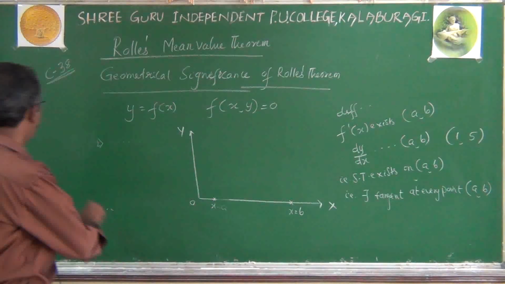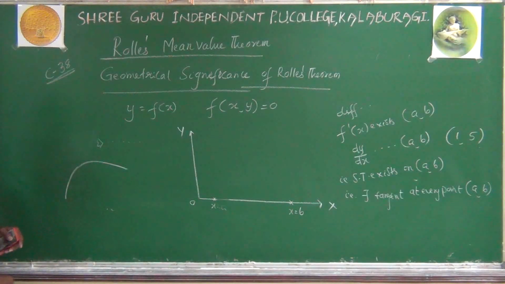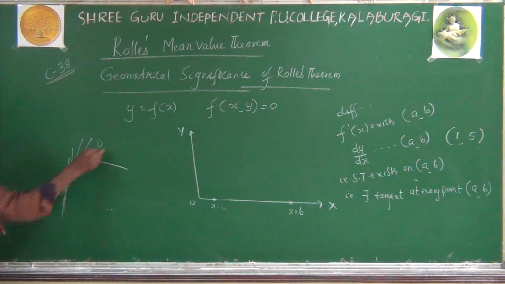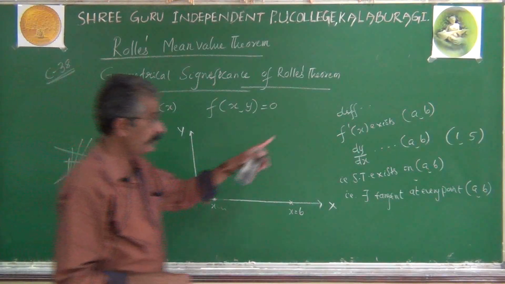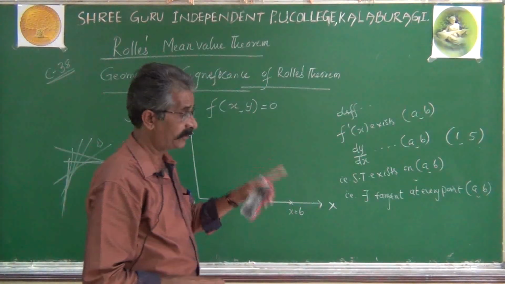That means suppose we have any curve, and the second condition says that at every point there will be a tangent. Tangent at the first point, tangent at the second point, tangent at the third point, tangent at the fourth point. There exists a tangent at each and every point on the curve. That's the meaning of the second condition of the statement.